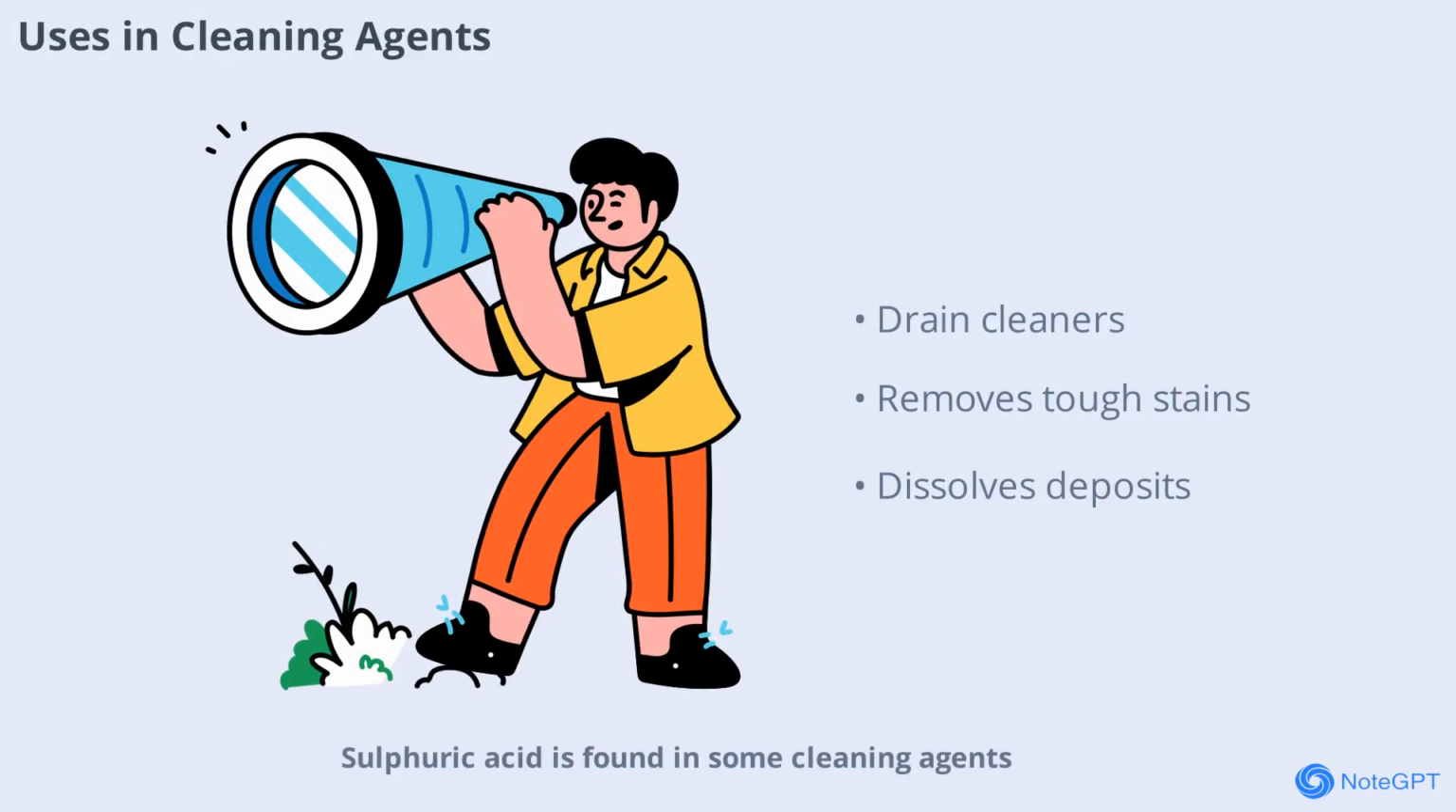Sulfuric acid is found in some cleaning agents, especially those used to unclog drains and remove tough stains. Its strong acidic nature helps dissolve organic matter and mineral deposits, making it effective for heavy-duty cleaning tasks.